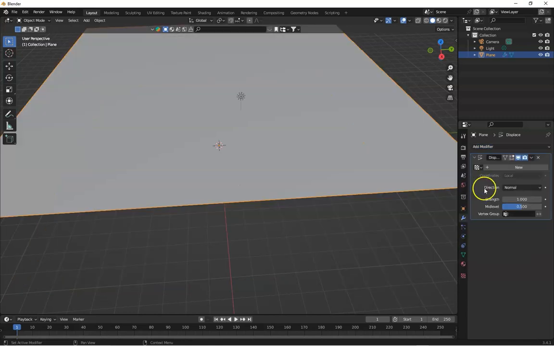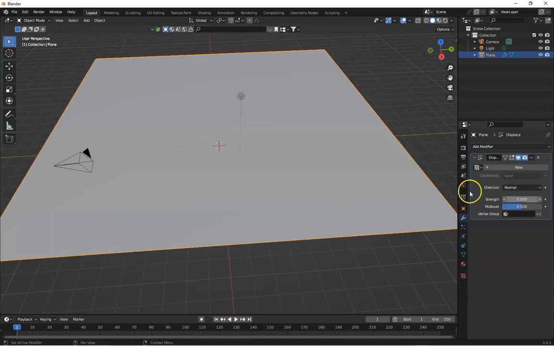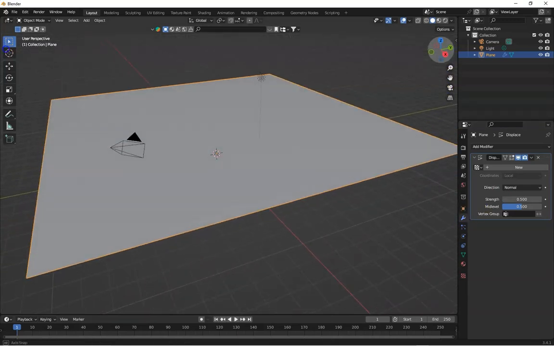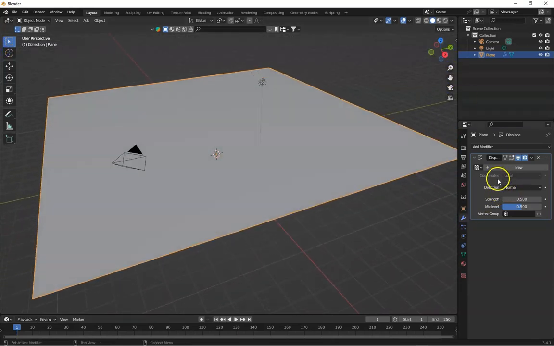Select this displace modifier and now set this value to 0.5. Nothing happened because the displace modifier works in combination with some textures. It shows the textures that you want to apply on your mesh. It only shows these textures.